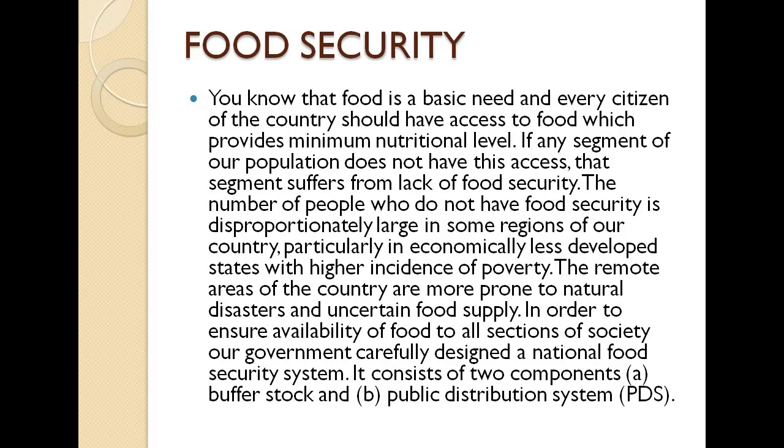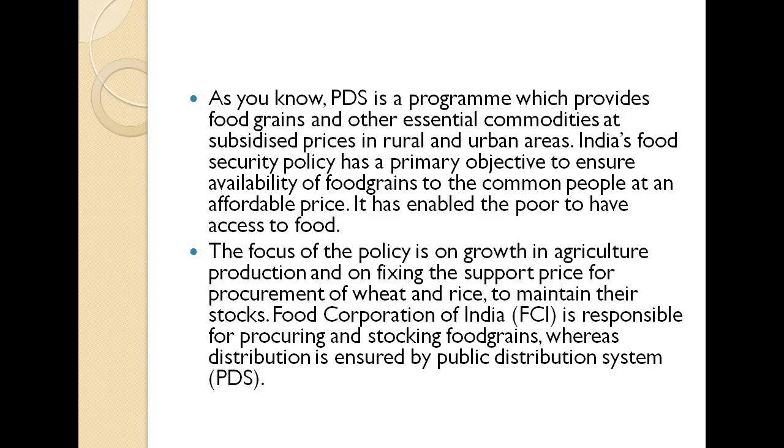Firstly, about the buffer stock, and second, the public distribution system. Firstly, they keep a bulk stock, and second, they have initiated a component which is the public distribution system. So how does it work? Basically, as you know, the PDS is a program which provides food grains and other essential commodities at subsidized prices in rural and urban areas.